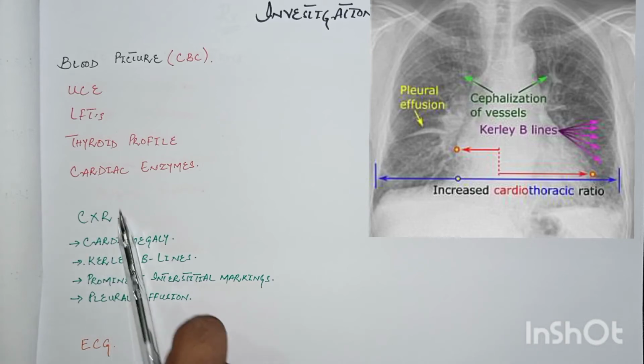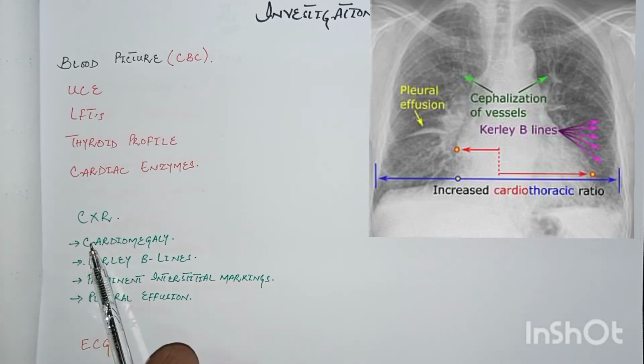Now come to the next investigation, that is chest X-ray. The findings of the chest X-ray are cardiomegaly or enlarged size of the heart, and curly B lines. These are basically the interlobular septal thickening lines which are present at the periphery of the lungs. These are the horizontal lines which are present at the periphery of the lungs. The next is prominent interstitial markings. These are because of pulmonary edema, and sometimes in the patients of left-sided heart failure, pleural effusion is visible on the chest X-ray.